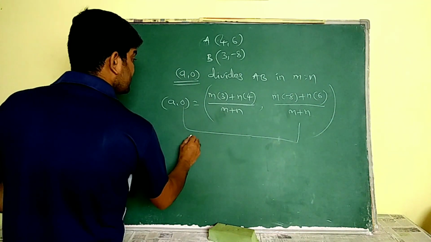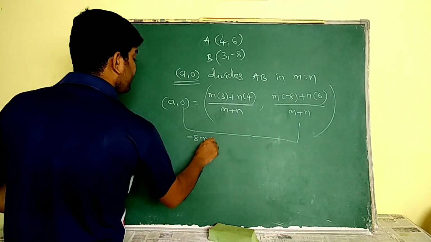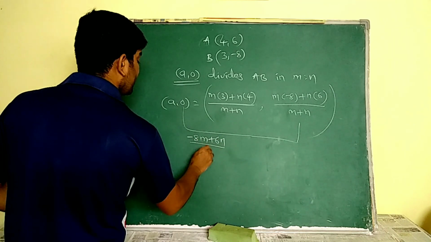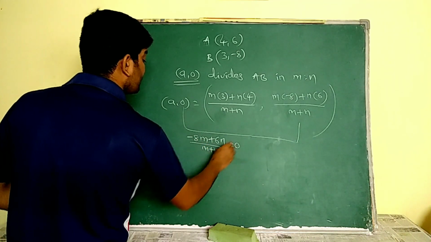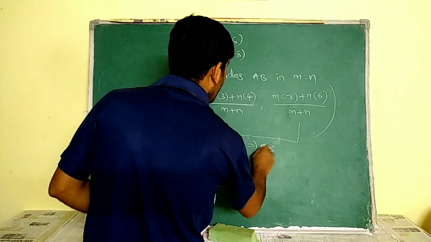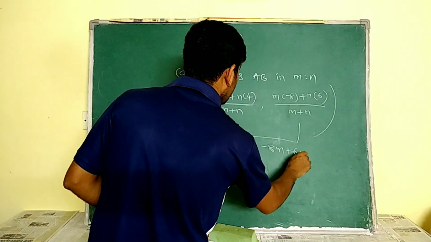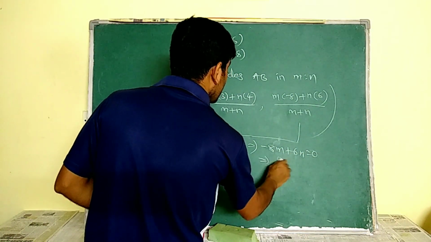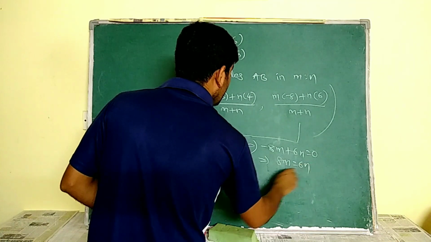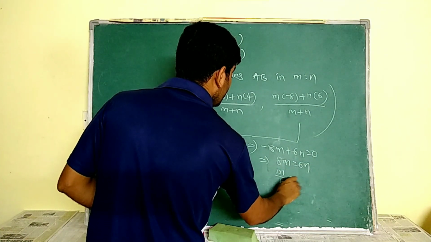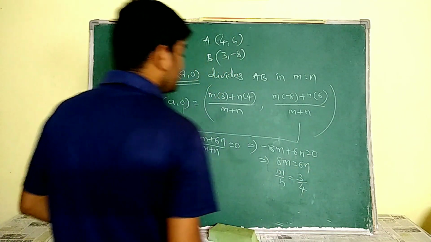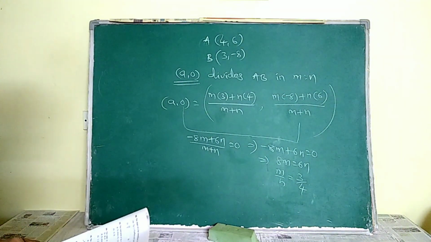So minus 8m plus 6n by m plus n is equal to 0. By this, minus 8m plus 6n is equal to 0. By this, 8m is equal to 6n. By this, m by n is equal to 3 by 4. The ratio is 3:4.